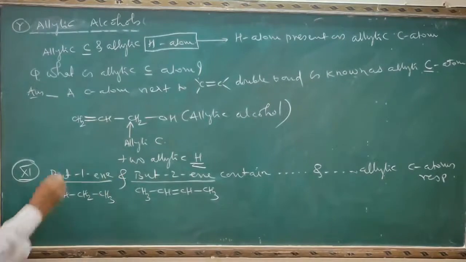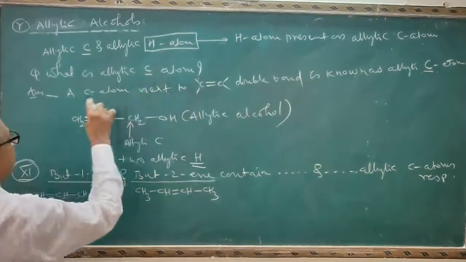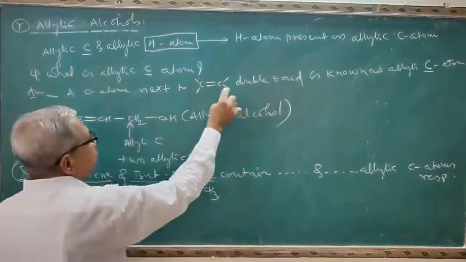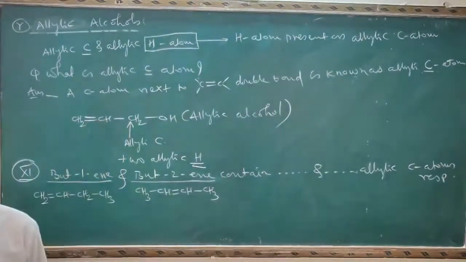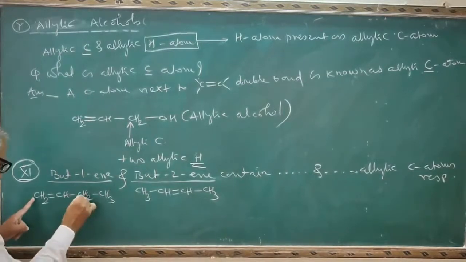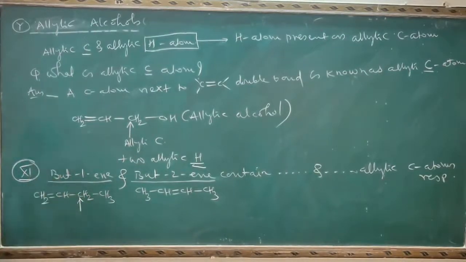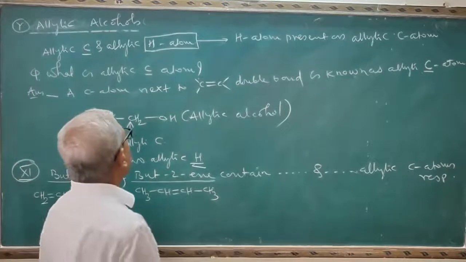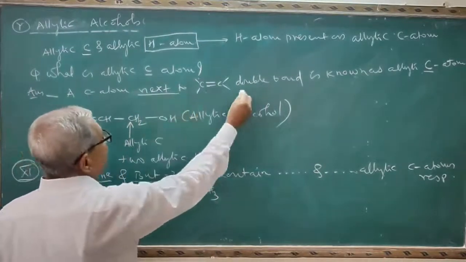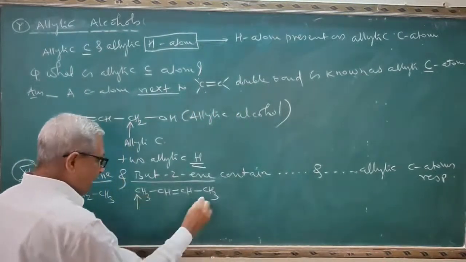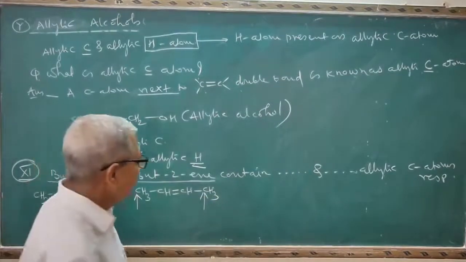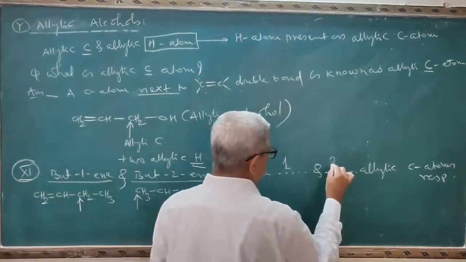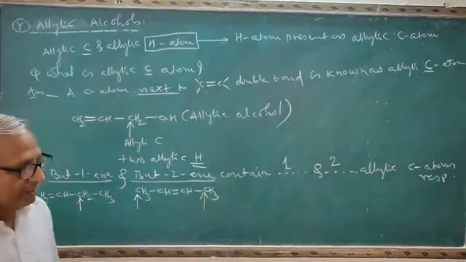And you know the definition of the allylic carbon atom. A carbon atom next to the carbon-carbon double bond is known as allylic carbon atom. See, this is your carbon-carbon double bond. This is your allylic carbon atom. So but-1-ene contains only one. In but-2-ene, you have to find the carbon next to the carbon-carbon double bond. Therefore, there are two allylic carbon atoms. So it contains 1 and 2 allylic carbon atoms.